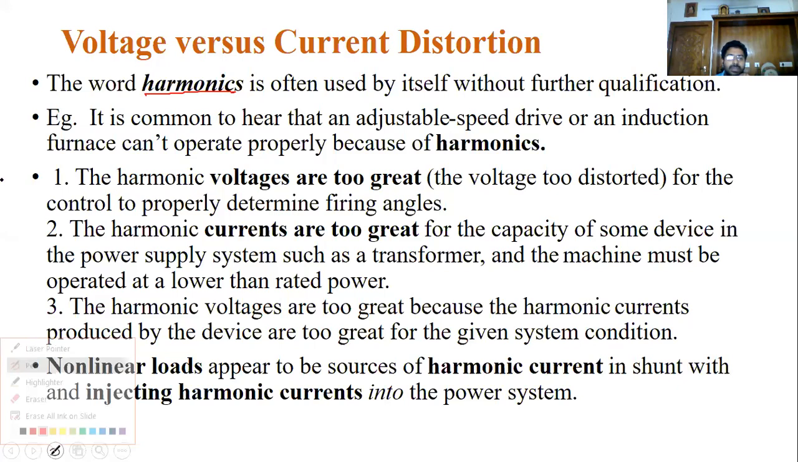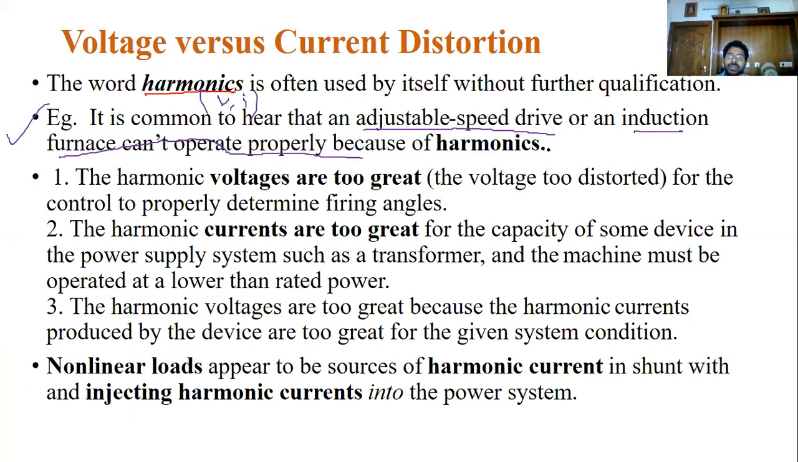For example, adjustable speed drives and induction furnaces, when not operating properly, are one of the reasons for the production of harmonics. Adjustable speed drives (ASDs), induction furnaces, and other non-linear devices all cause the production of these harmonics. You can see some points here, three cases where there are harmonic disturbances.